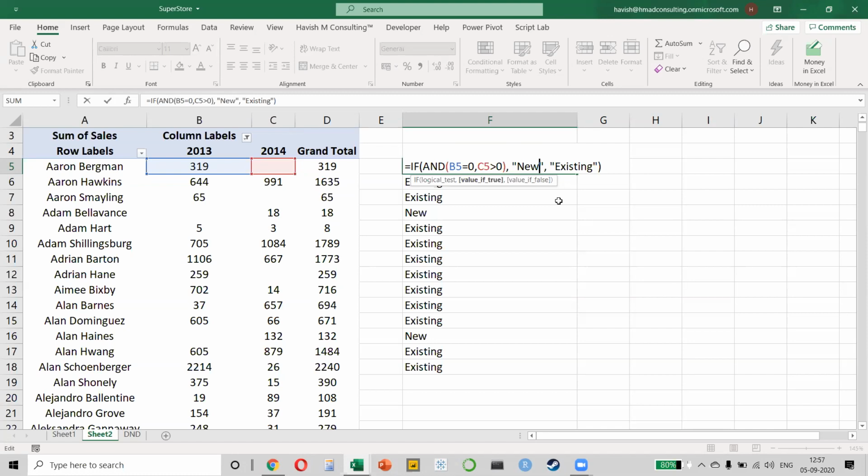This is simple. 13, 14, and then... Suppose there are 10 rows, suppose there's 2013 to 2023, and then we have to find, then the same logic will expand, is it? Or a little different. See, what will happen is, because right now I'm only comparing 2 years, which is 13 and 14, I would say that 13 was 0 and 14 was greater than 0. If we had 3 years with us, what would we say? We would say that 13 and 14 have to be 0 and 15 has to be greater than 0.